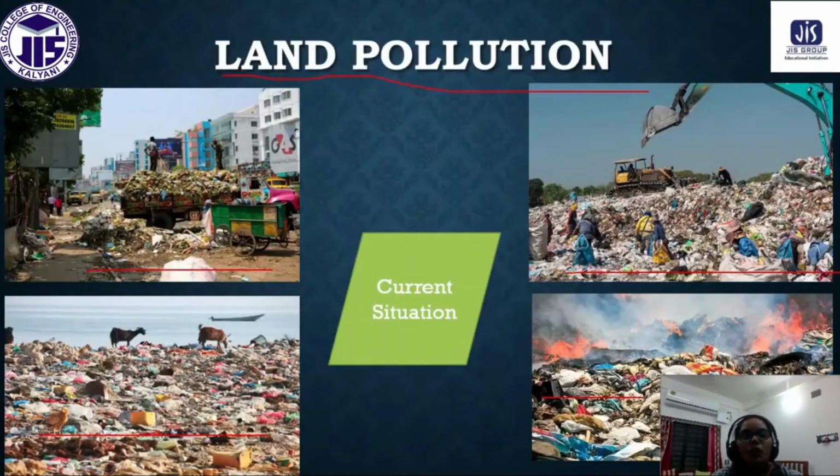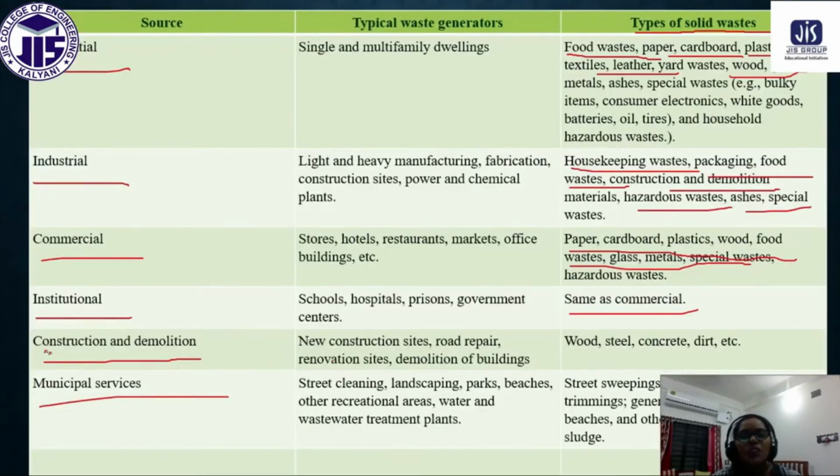Construction and demolition: for this, wood, steel, concrete, dirt, these are all the solid waste that belongs to construction or demolition solid waste. And then the next one is municipal services, municipal solid waste.